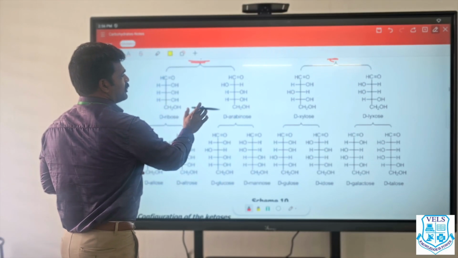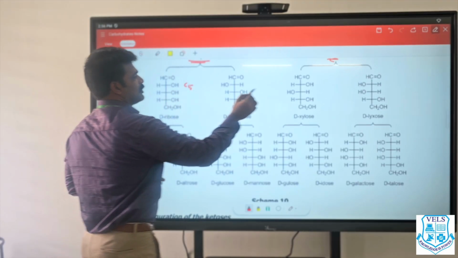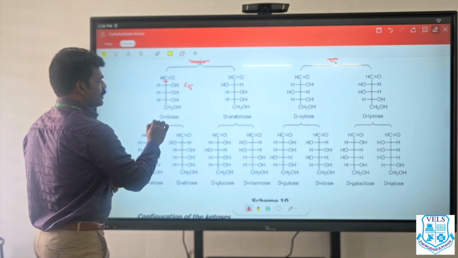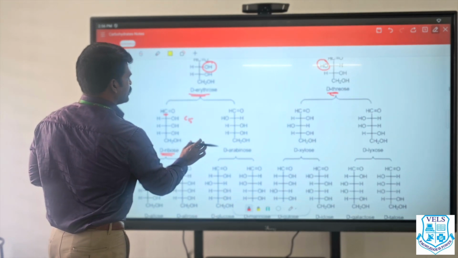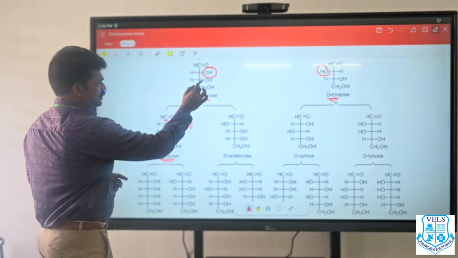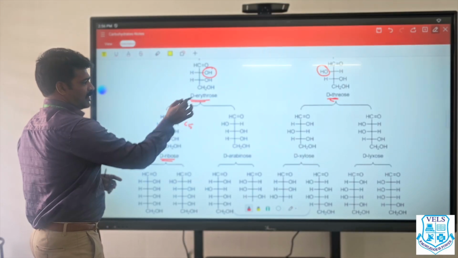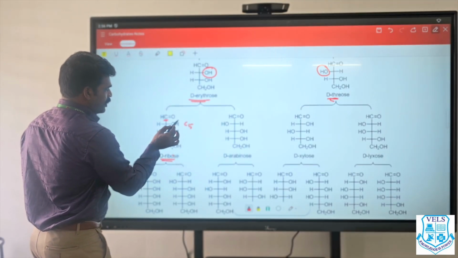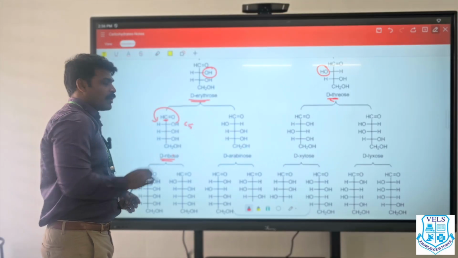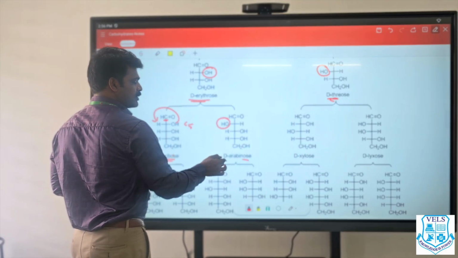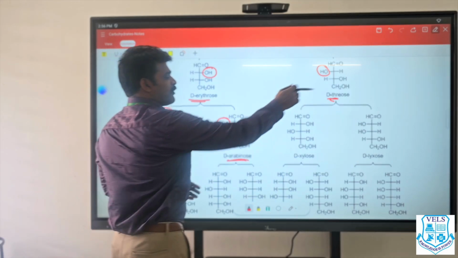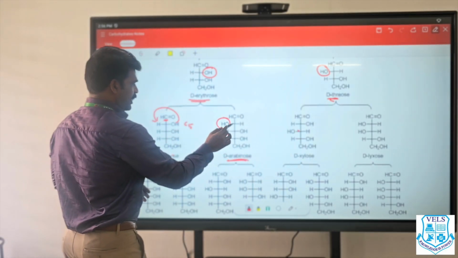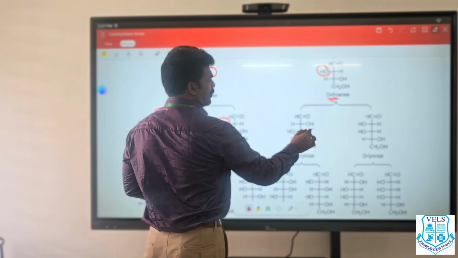And the molecules coming from erythrose are C5 carbon atoms. All these are C5, but the aldehyde is there commonly for everything. Examples will be ribose. See, it is just the addition of another carbon and OH. See, 1, 2 are there, 1, 2, 3 are there. Erythrose and ribose. And the next molecule, the only difference will be the orientation of this OH group. If the orientation is changed completely, it is called arabinose. So the middle carbon is changing now. Here the second carbon is changing. You remember? Here the third carbon orientation is changed.